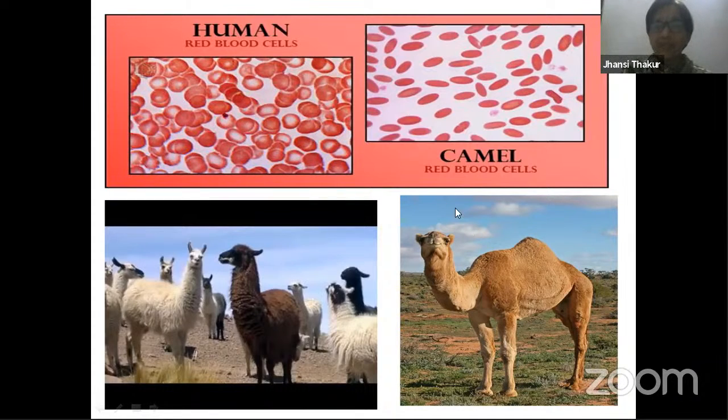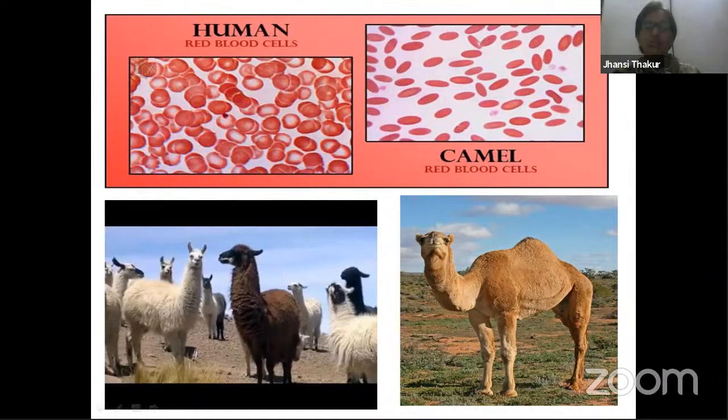Another important difference between mammal cells and camel cells is that human beings ourselves don't have a nucleus. Our RBCs are enucleated. Enucleated means absence of nucleus. Whereas it is said that camels and llamas have a nucleus. Llamas are animals found in the South American continent. They appear like small camels. They are not camels, but another variety.